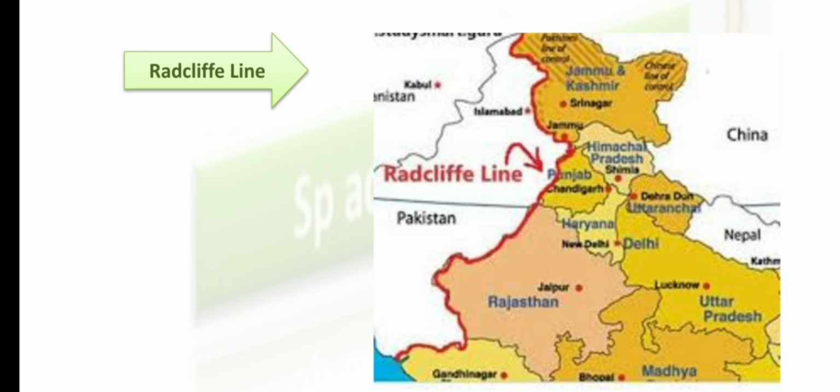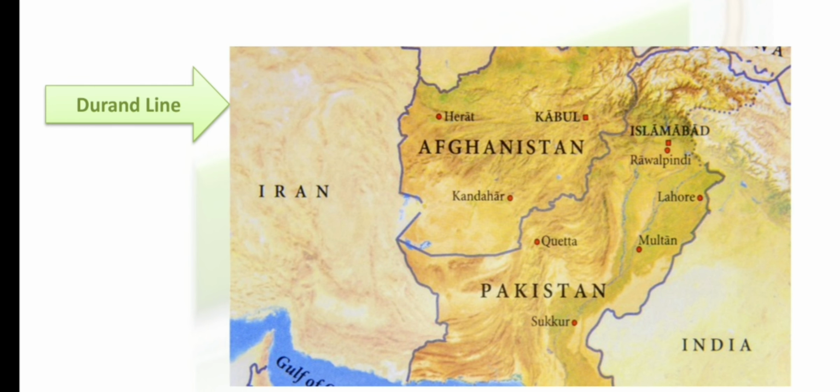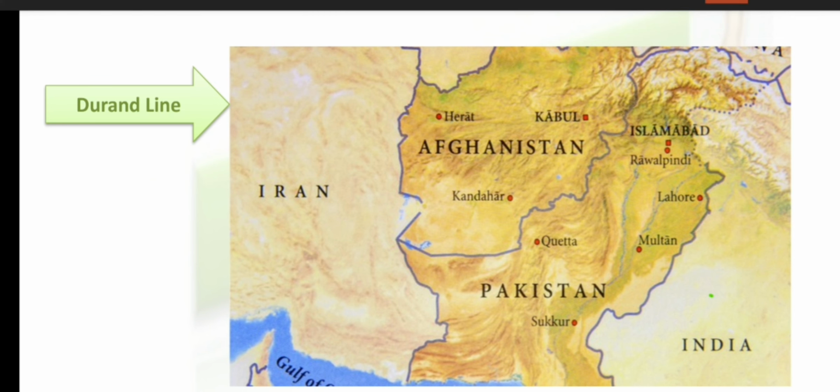Okay. Now, moving on to the next line, the Durand line, which is also in your options. So what is this Durand line? Durand line is the international demarcation between Afghanistan and Pakistan. See here in the map, this is India, this is Pakistan and this is Afghanistan.